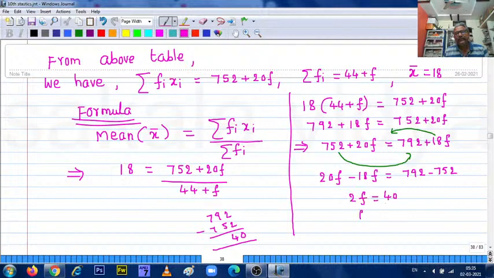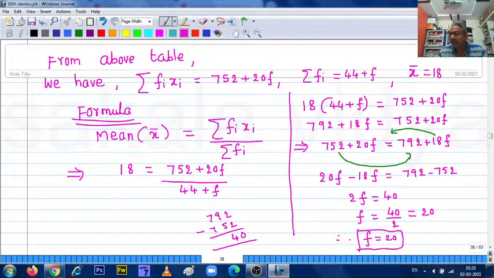We need the missing frequency f. f is equal to 40 upon 2, that will be 20. So therefore f is equal to 20. So this is the only one question, difficult question. Not difficult, we cannot say that, it's a very easy problem also. So the missing frequency problem is one of the problems that we need to address and discuss. We have discussed it, you need to practice such questions also.